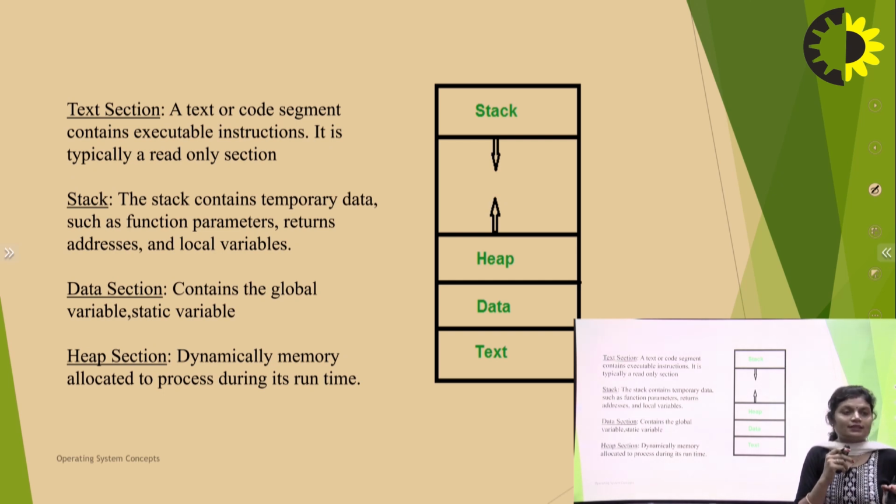The third one is the data section, which contains global variables and static variables. When a process demands a variable, static and global variables are obtained from the data section. And the heap section is dynamically allocated memory for a process during its runtime. When a process requires dynamic memory allocation at run time, the heap section deals with this type of requirement.